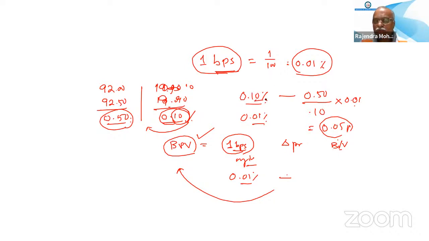This 0.10% means 10 BPS. For 10 BPS, the change is 50 paisa. For 1 BPS, 50 divided by 10 equals 5 paisa. This is the BPV.